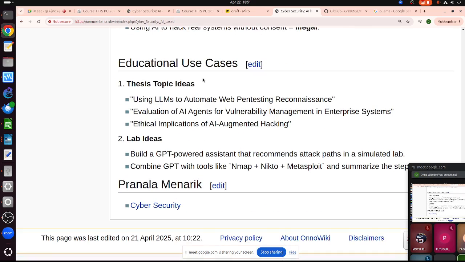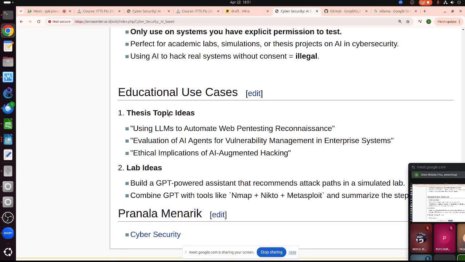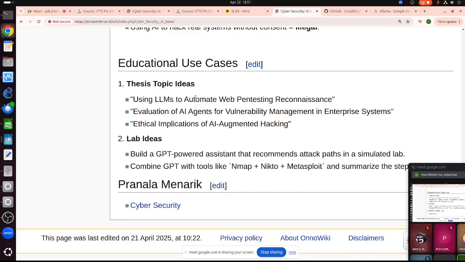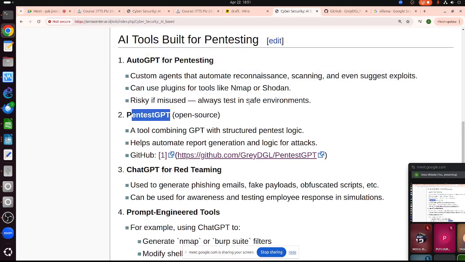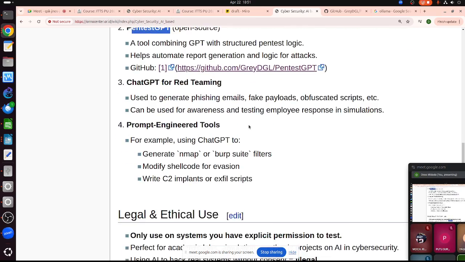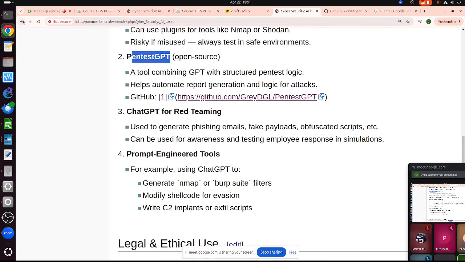Let's see. If it is for educational use, there are several thesis topic ideas, for example, LLMs to automate web pen testing, recognition, evaluation of AI agents, and so on. So this is just an idea. So I typed this thing, so hopefully it will work out for you guys. Okay, so that's what I want to show you a little bit.